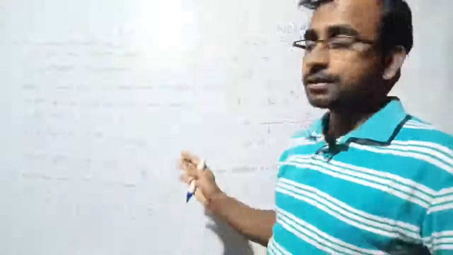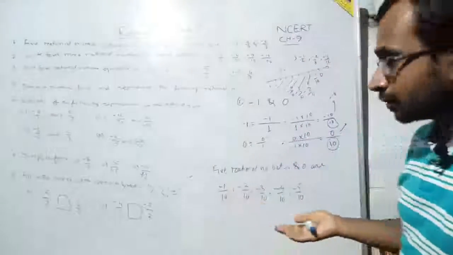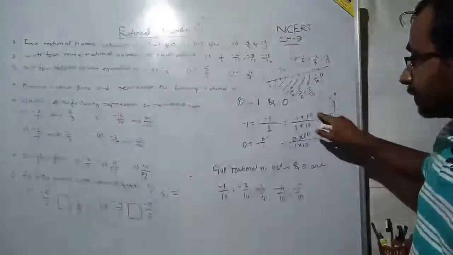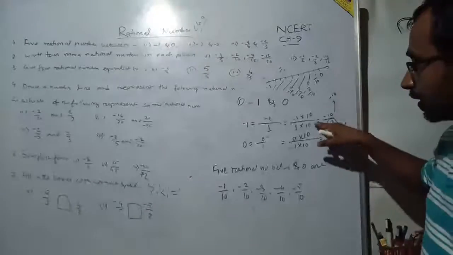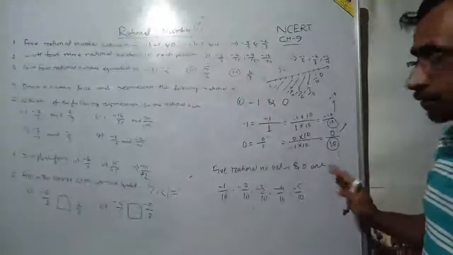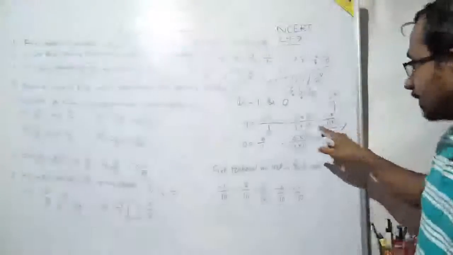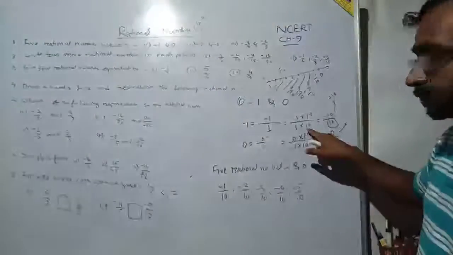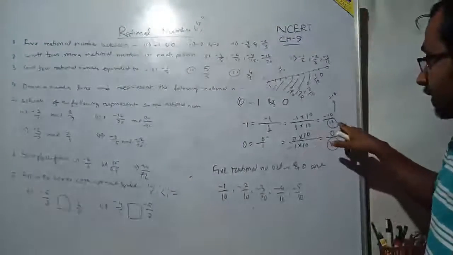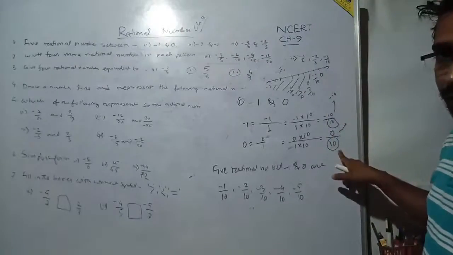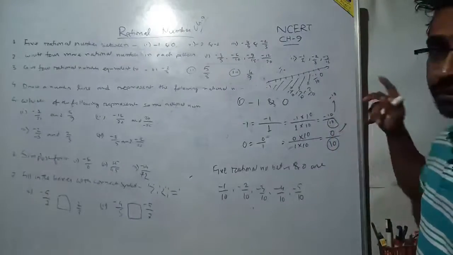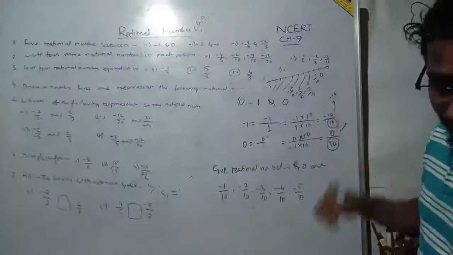If they ask you to find 5 or 10 rational numbers between these, then definitely you can solve it, because you have to increase the range. Instead of multiplying by 10, you have to multiply by 20 or 30 in both numerator and denominator, so that you can increase the range. If you multiply by 20 in place of 10, you will get minus 20 by plus 20, and 0 by plus 20. So between 0 and 20 there are 19 rational numbers, and you can definitely write them.